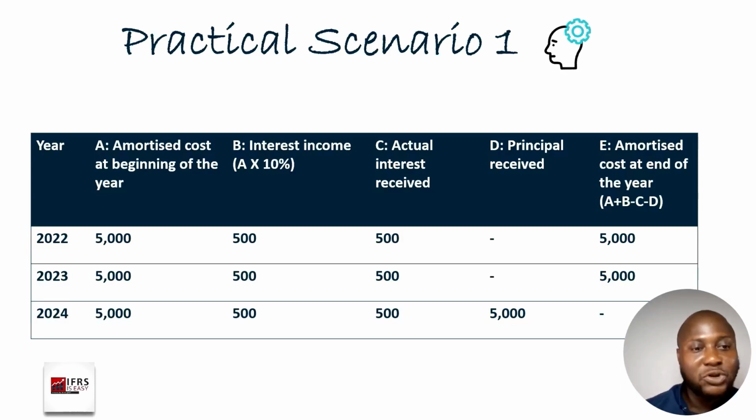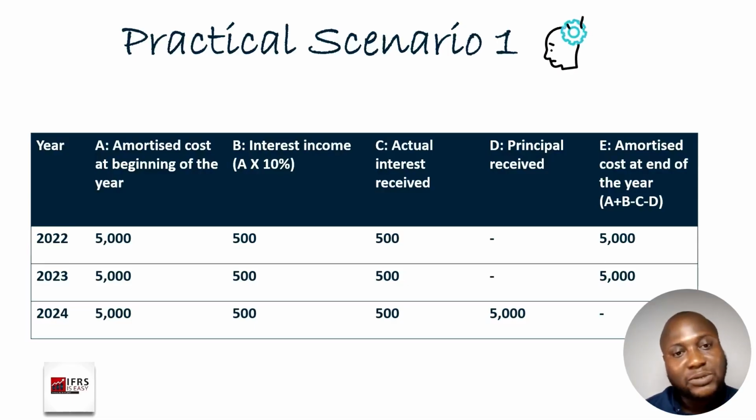Like we mentioned, the opening balance is that $5,000, which is what we have here. The interest income is the percentage on the opening balance. And if you look at what we have here, we have 10% of 5,000, which is 500. Then the next one is now the interest received, which is the repayment.